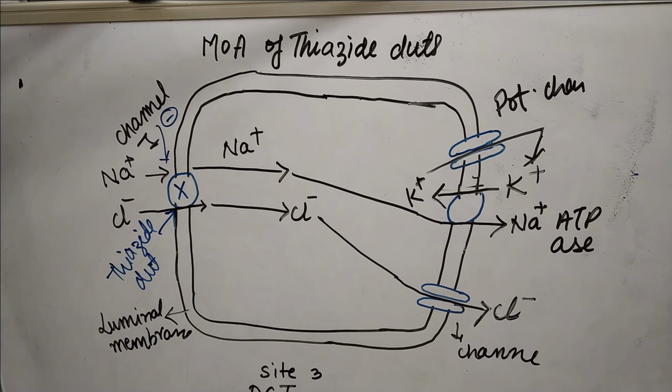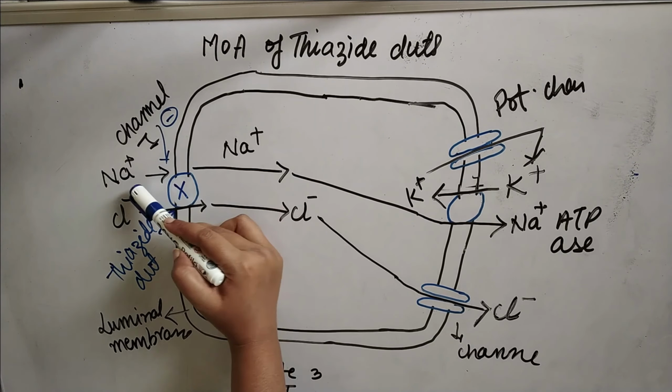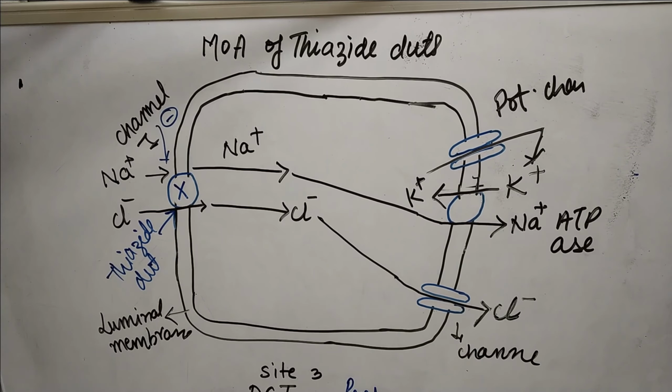It will affect the DCT, the distal convoluted tubule, and it will block channel 1, which is the sodium chloride channel, and prevent the reabsorption of salt, the reabsorption of sodium and chloride ion.